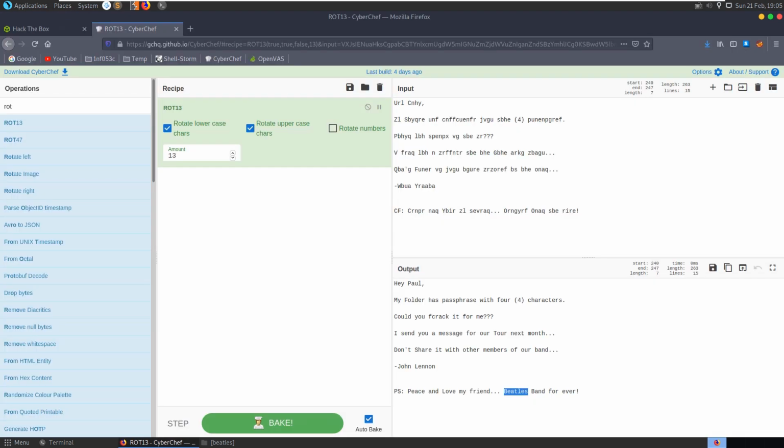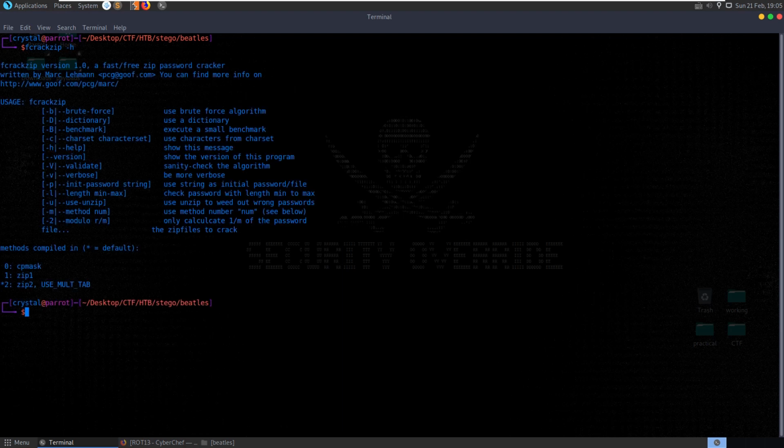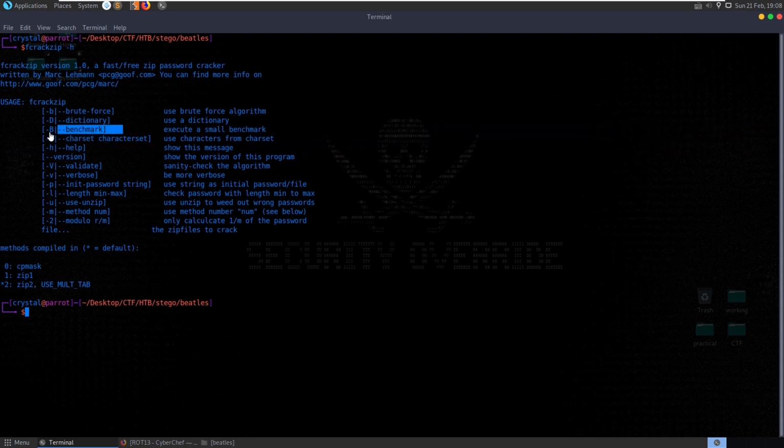What did it say? It was four characters. And it mentioned fcrack. If we check fcrack, you see we have this tool fcrackzip. So let's see how we can use this to crack it. So we can see in terms of syntax here, fcrackzip, and then it has these different options. Use unzip to weed out wrong passwords, so we're probably going to want to do that. And what else do we have here? Char set, so if we only want to do lowercase or uppercase or something like that, we could specify the characters. And then either dictionary, which I guess would provide a word list, or brute force, which I guess we'll want to use here,